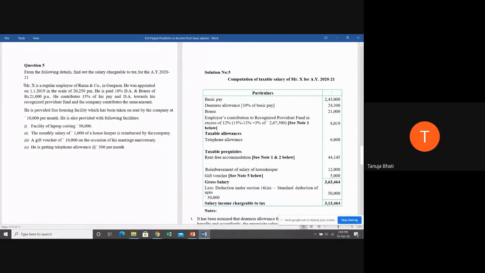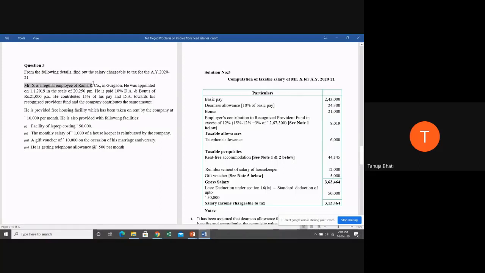Now problem number 5. This also is going to be answered by all. Yes, ma'am. Now this is the last problem we are doing. It's going to be answered by all. From the following details, find out the salary chargeable to tax for the assessment year 2021.